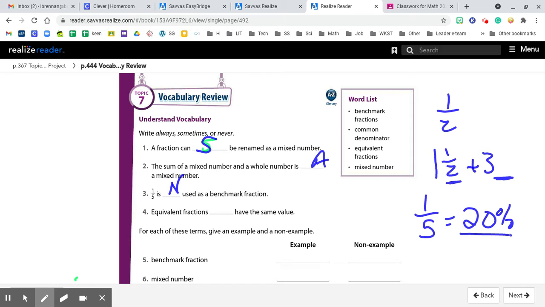Equivalent fractions always, sometimes, or never have the same value. Equal fractions are always going to have the same value. Always.